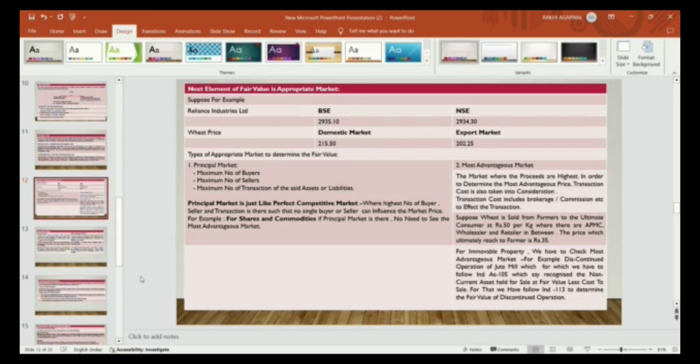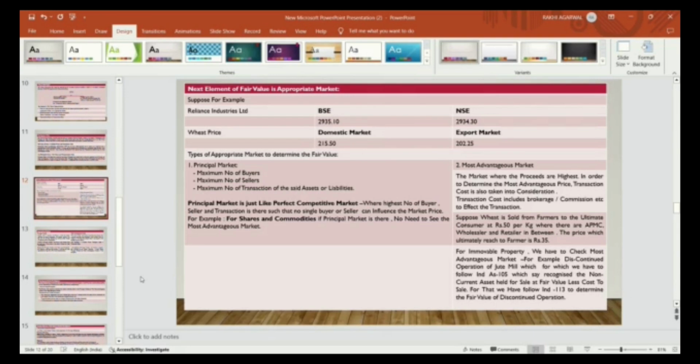So in order to determine the fair value, how to recognize as per Ind AS 105 non-current asset held for sale, that is fair value less cost to sell. So in order to determine the fair value under Ind AS 105 for non-current asset held for sale, we have to follow Ind AS 113 to determine the fair value of discontinued operation.